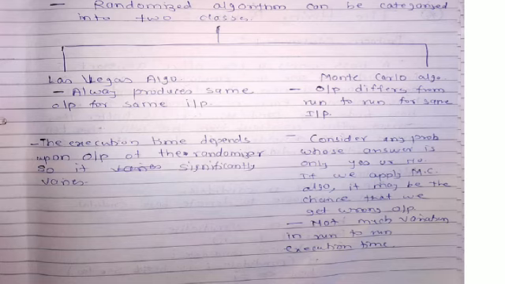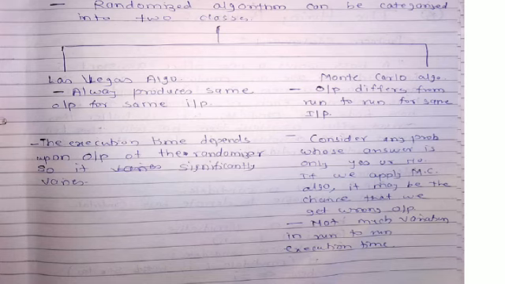So in Las Vegas, the time required for execution significantly varies, and it produces the same output for the same input. But again remember, though the input is the same and your output is also the same, you are providing the randomized input. The next classification is Monte Carlo algorithm. The output differs from run to run for the same input.